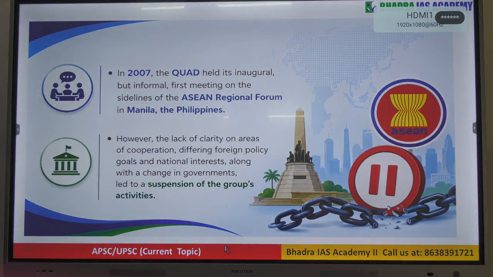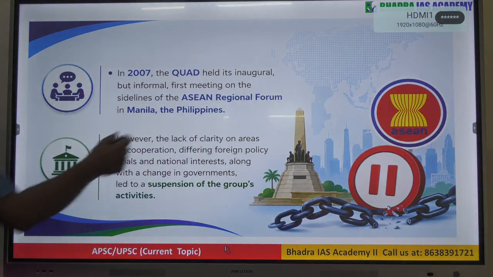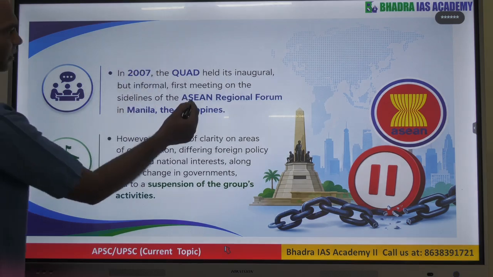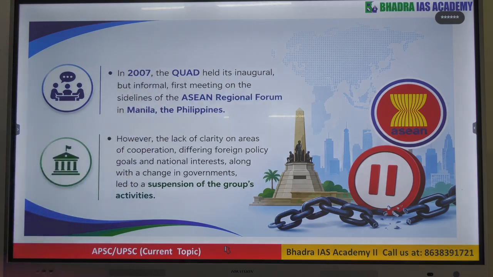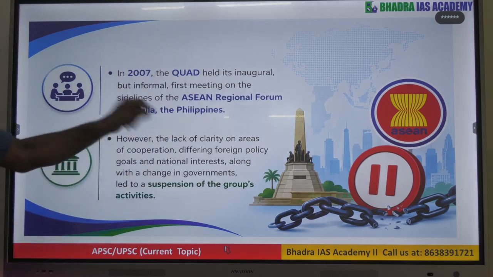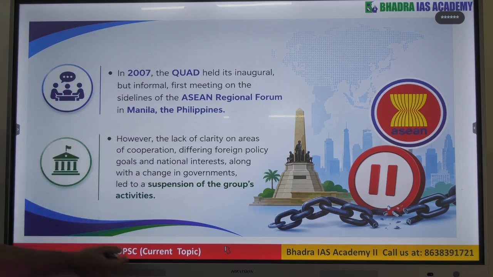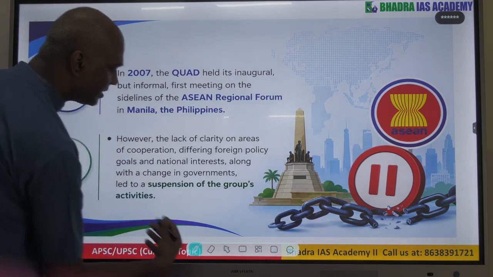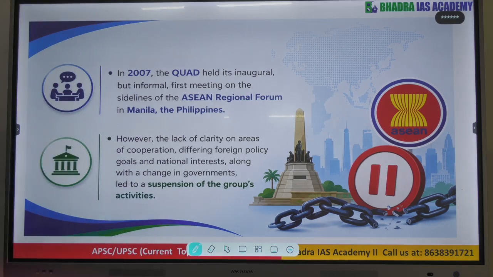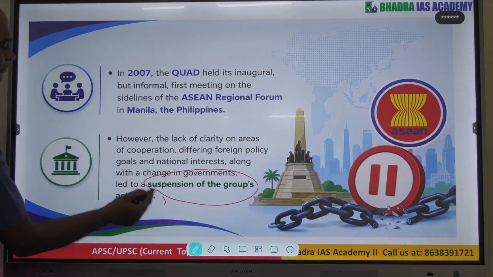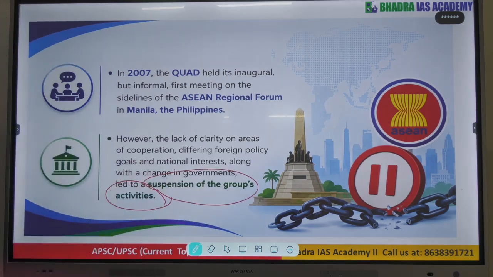In 2007, the Quad had its inaugural but informal meeting on the ASEAN Regional Forum. Alongside that, in Manila, Philippines, again for prelims point of view, this you can keep it in mind. However, for the lack of clarity of the group का strategy, interest, foreign policy, etc., the group remained in suspension for a long time. मतलब not much activity took place of the Quad members.